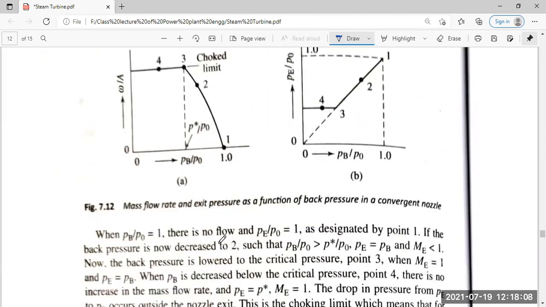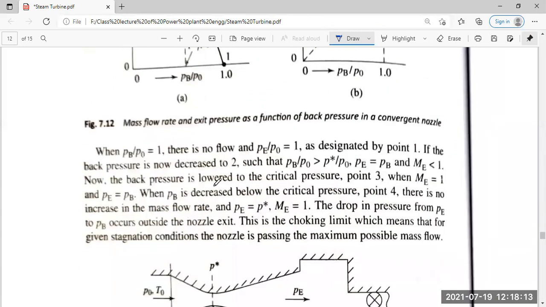When PB by P0 is 1, there is no flow, as indicated by point 1. If the back pressure is now reduced, such that PB by P0 is less than 1, then P star by P0 is greater than PE by P0, and ME is less than 1 itself. Now the back pressure is lowered to the critical pressure, when ME is equal to 1 and PE is equal to PB. When PB is decreased below the critical pressure, there is no increase in the mass flow rate, and PE is equal to P star, M is equal to 1.